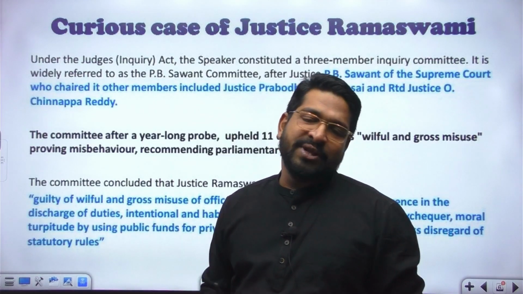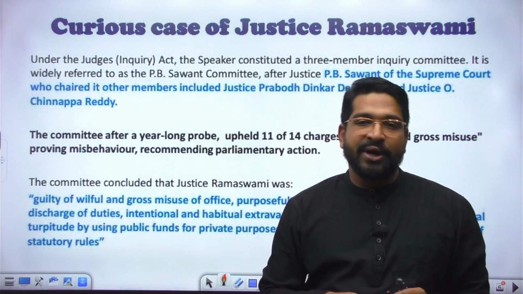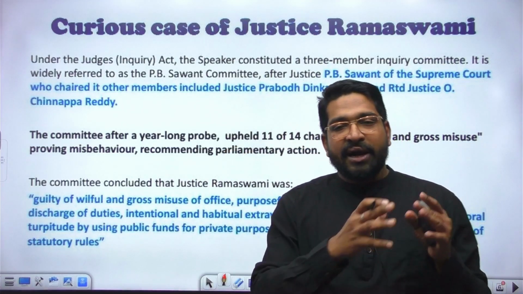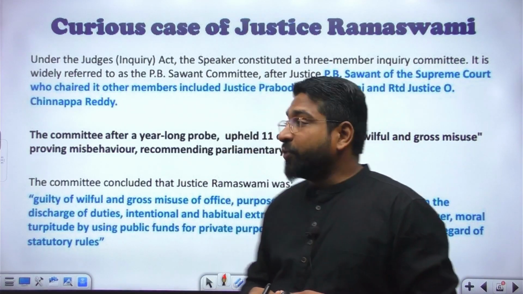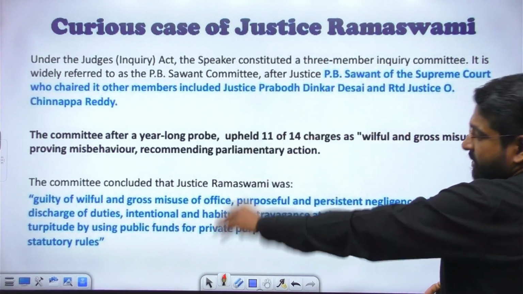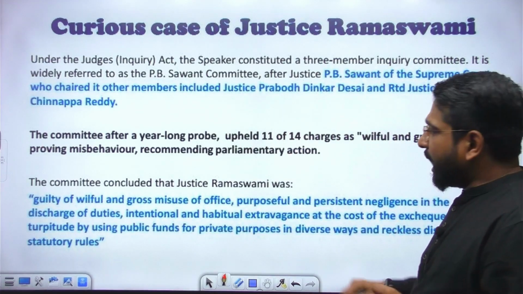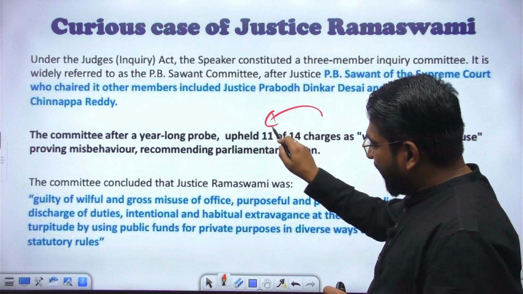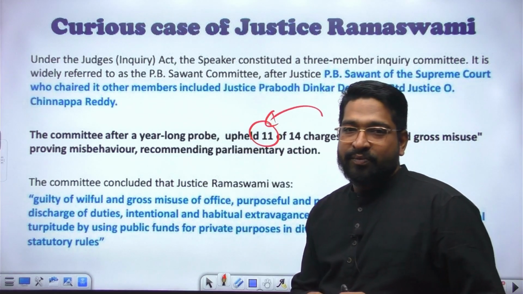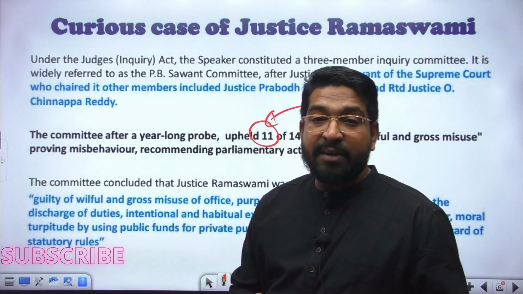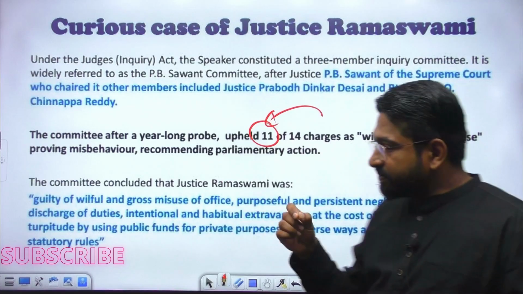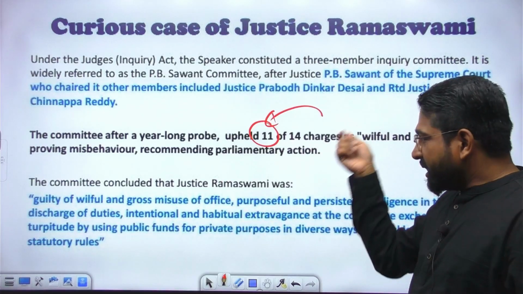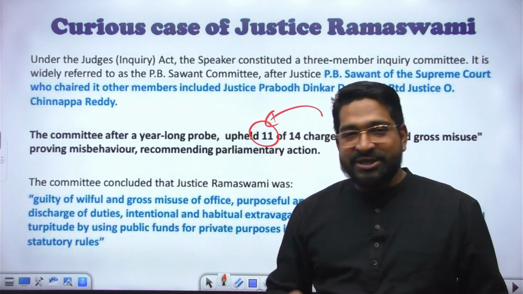So many allegations, 14 complaints altogether. The committee looked into them for more than a year, and out of the 14 charges, it upheld 11. They suggested that prima facie there is misbehavior and recommended parliamentary action against Justice Ramaswamy.